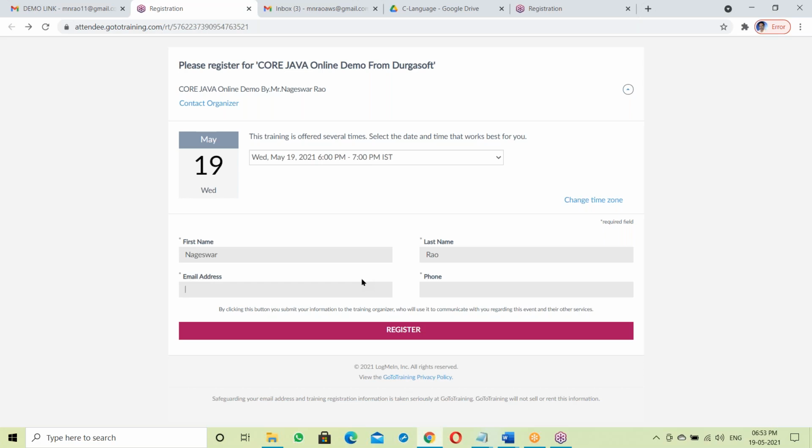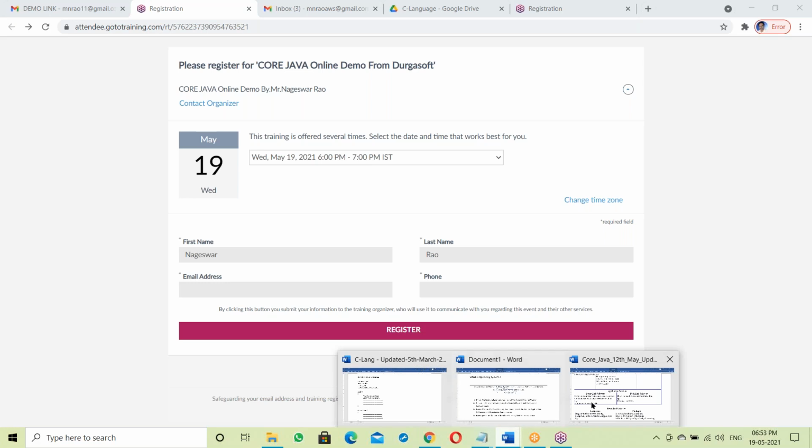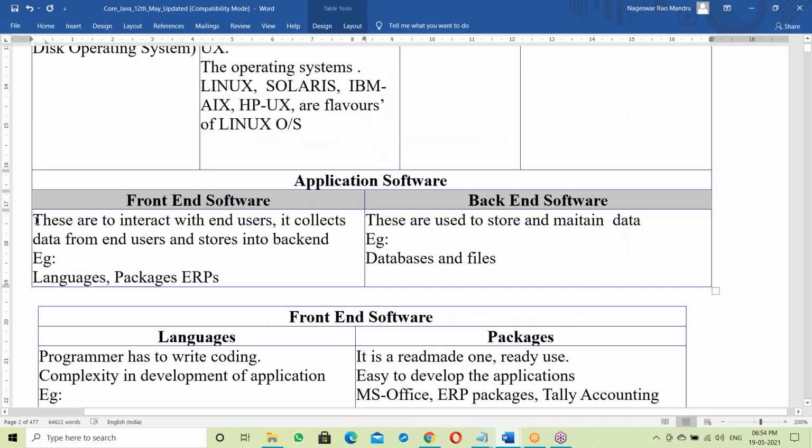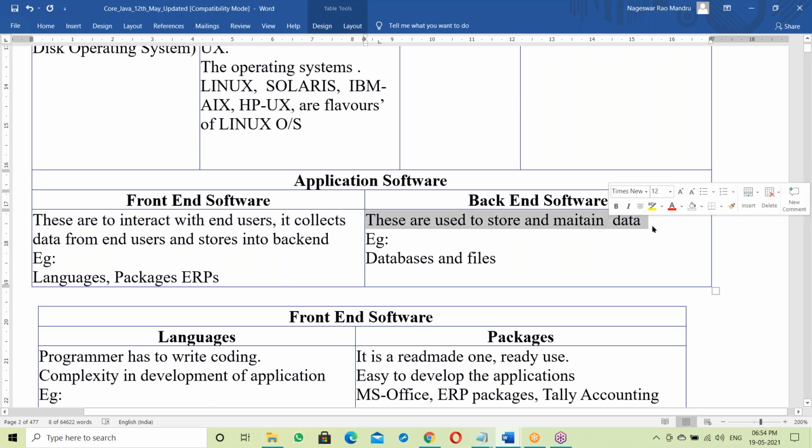Durgasoft will take your data and analyze it, and after taking data they start follow-up. Your data is stored somewhere, and that location is the backend. So the front end collects data from end users and stores it in the backend, to store and maintain data.